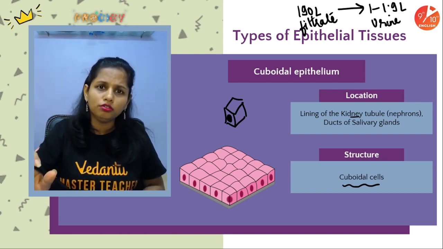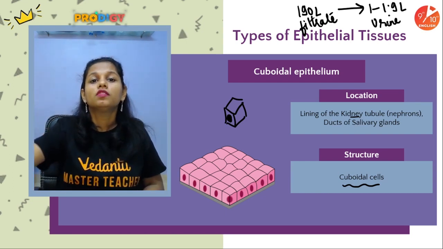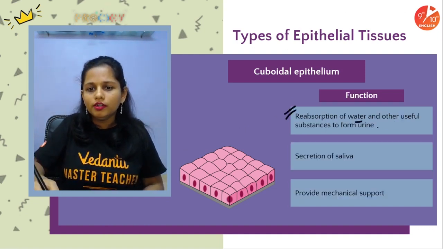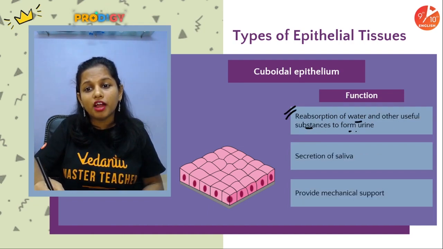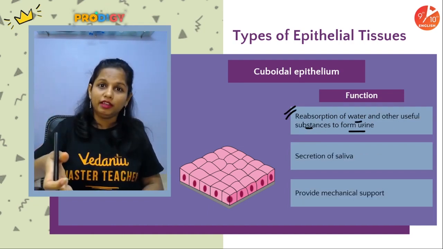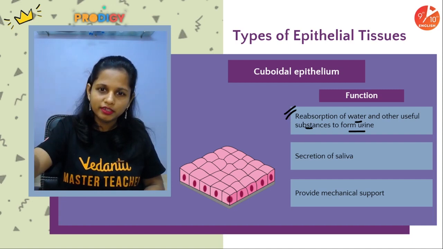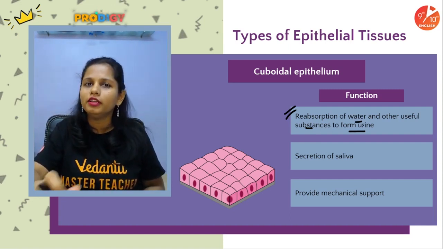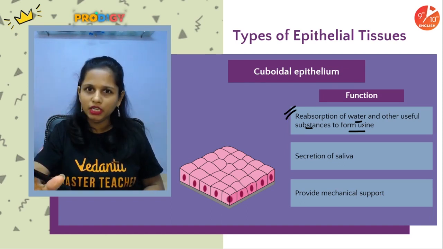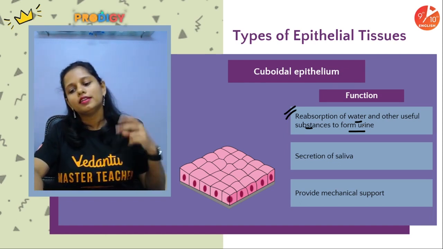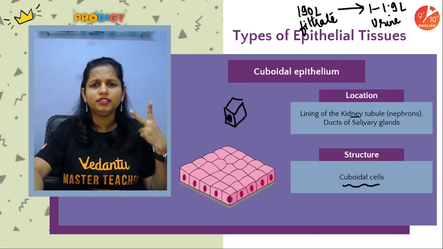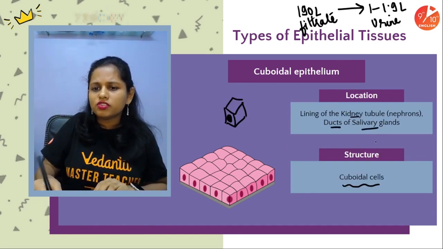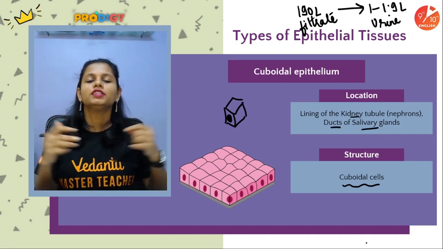Yes or no? Yes. So people, this reabsorption of water and other useful substances to form urine takes place in the kidney tubule by the cuboidal epithelium cells. Okay, easy? Acha. Second location, where is it present? It is also present in the ducts of salivary glands. Ducts means tubes of salivary glands.